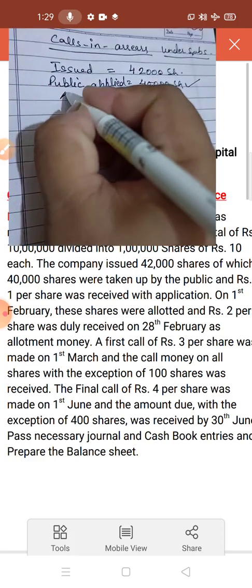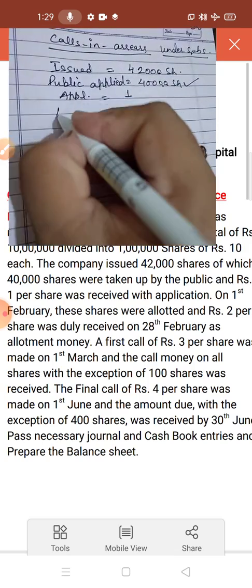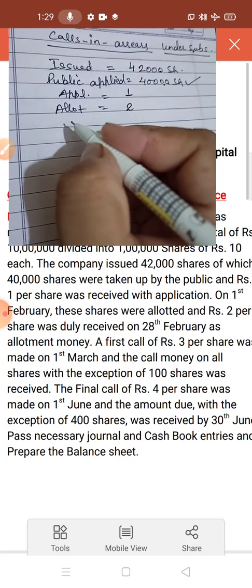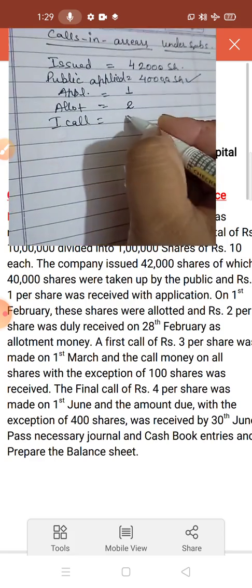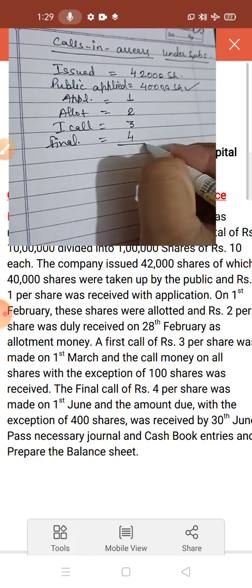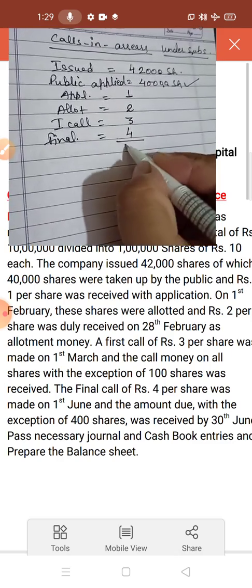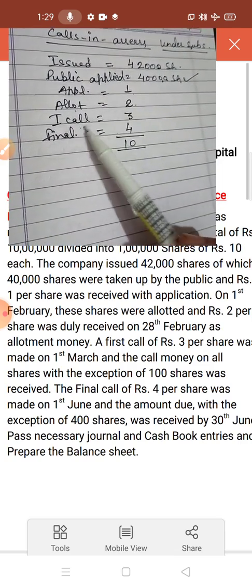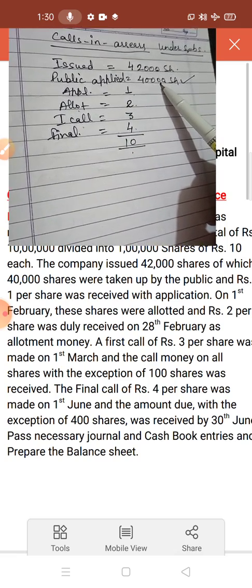Okay, so first we will do the money distribution. Application money 1 rupee, allotment money 2 rupees, first call 3 rupees and final call 4 rupees. Now you can make the total: 1 plus 2 is 3, 3 plus 3 is 6, plus 4 is equal to 10. So application 1, allotment 2, first call 3, final call 4 and total money is 10. Number of shares taken by the public is 40,000.